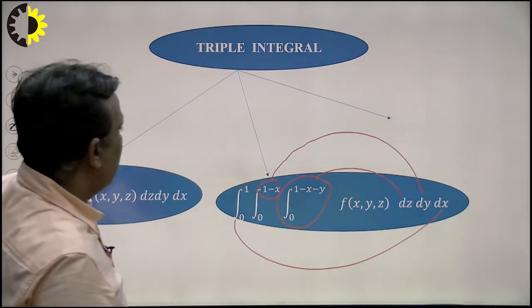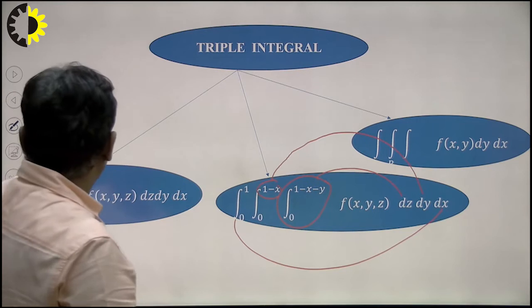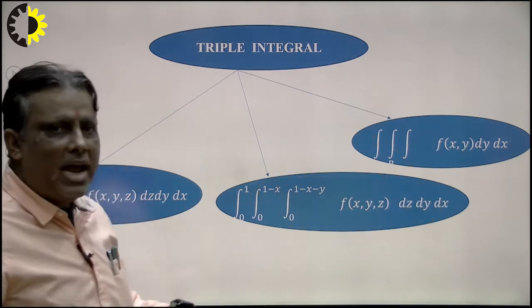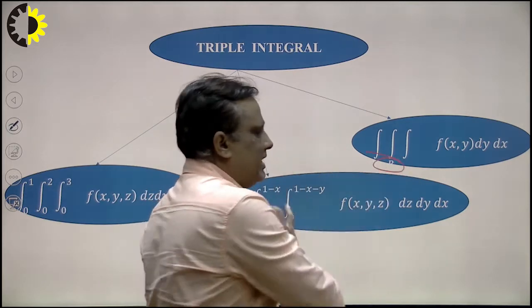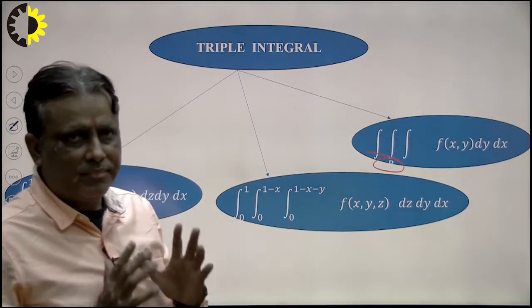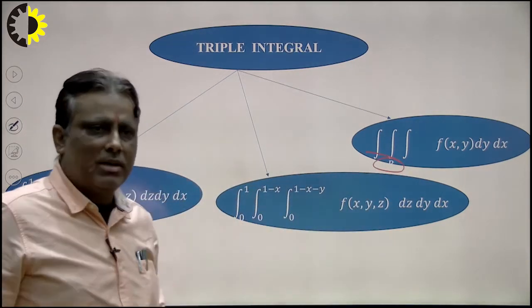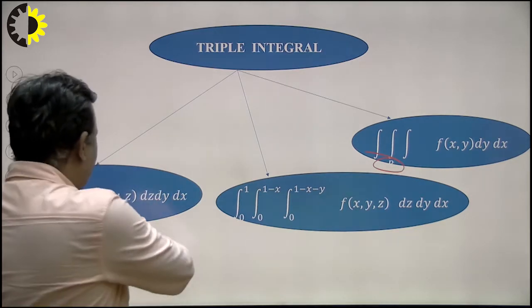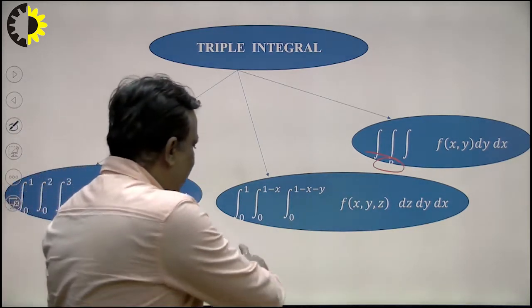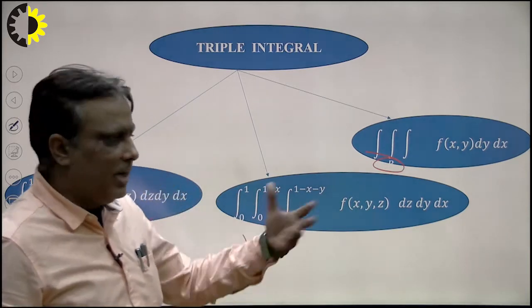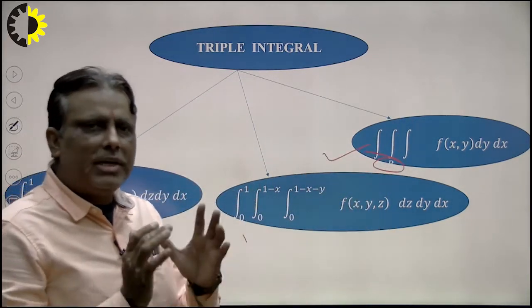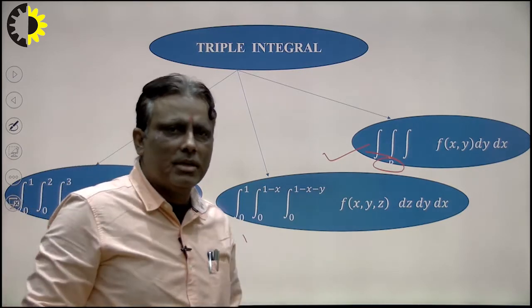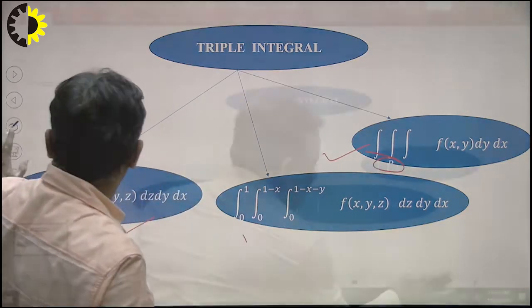And the third is, suppose the limit is not given, that means the region is given, as in double integration. So how to calculate the limit of x, y, z with the help of the region, we see here. So I explain one by one. First of all, when the constant limit is given, how to calculate. Next is variable limit and constant limit, and third is when the limit is not given, only the region is given, so how to calculate the limit from the given region. So first of all I explain one by one here.